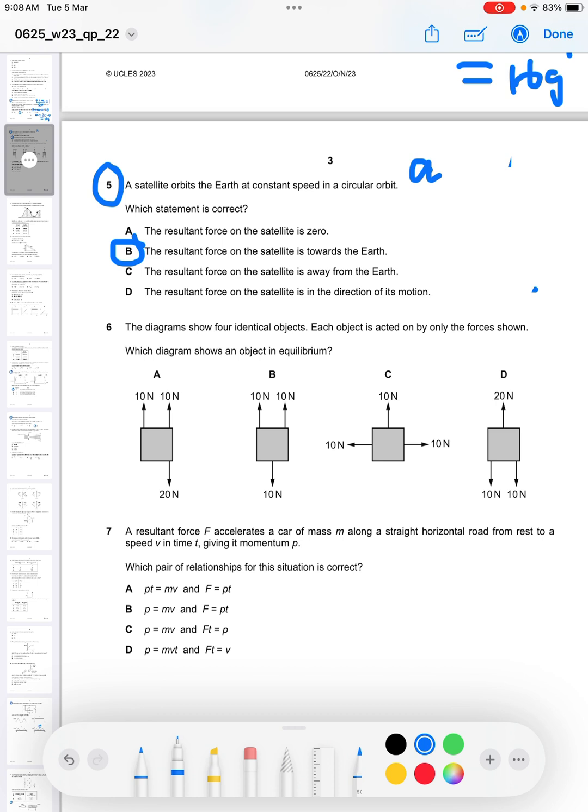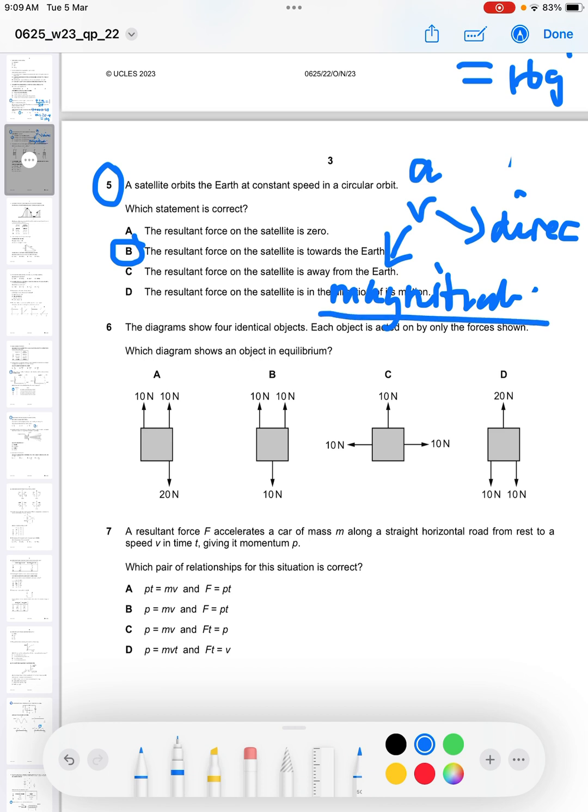But velocity has two things: magnitude and direction. So since velocity is magnitude and direction, even if the speed is constant, the magnitude is constant. But because it is moving in a circle, the direction of the satellite is changing, which means that it has an acceleration.